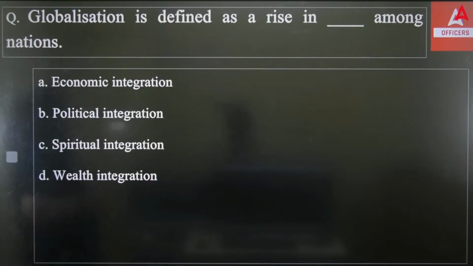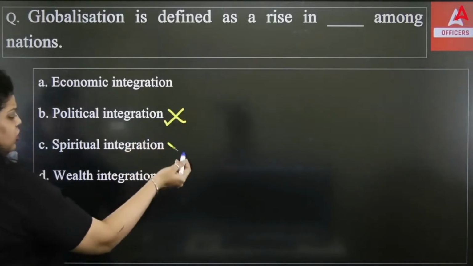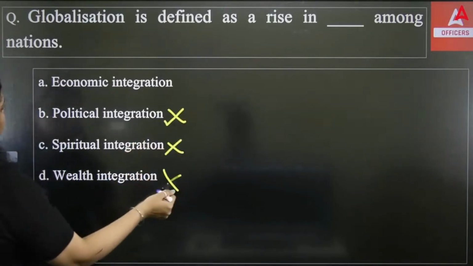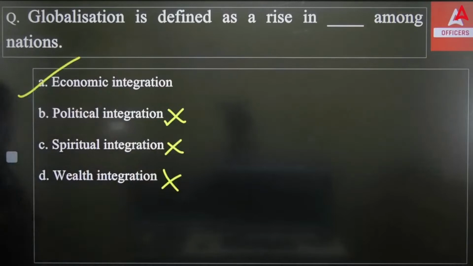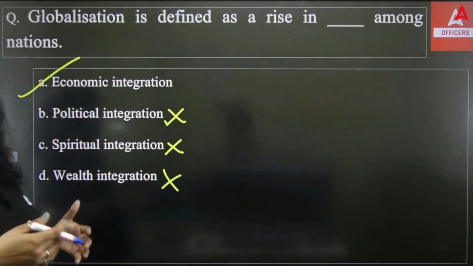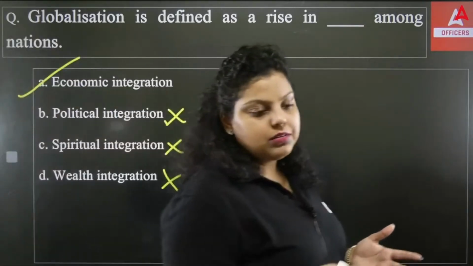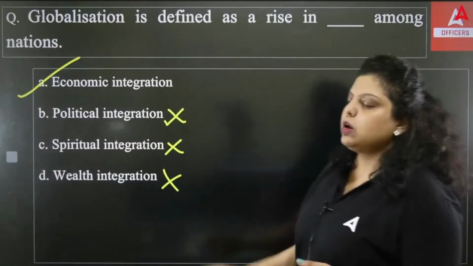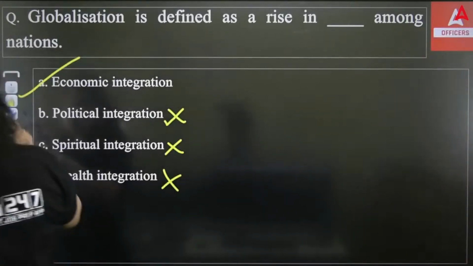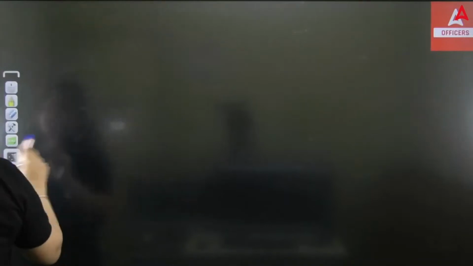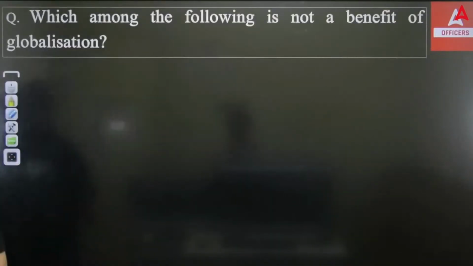Okay, so it's very obvious that because of globalization, political integration will not be seen. The spiritual cannot, the wealth cannot, but the economic integration is there. Because of globalization, we started doing export and import of goods and services, and that has given us economic integration here. So the right answer will be your A option. Okay. Now, next question. This is in front of you. Do read the question here, what it is asking for.